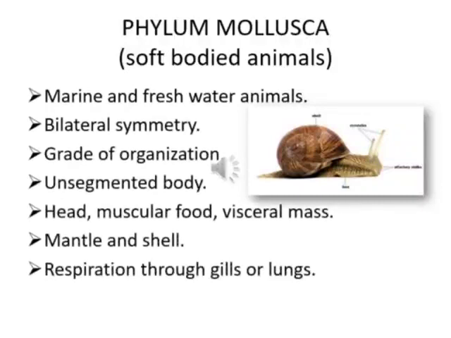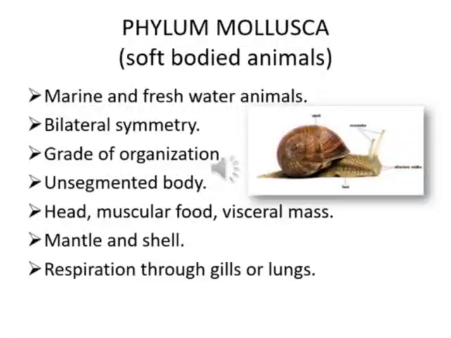Now let's move on to the next phylum, Phylum Mollusca. They are mostly found in marine and freshwater. They are bilaterally symmetrical. They are triploblastic with three layers. They show the organ system grade of organization. The body is soft and unsegmented. The body is divisible into three regions: head, muscular foot and visceral mass. The body is covered by a mantle and shell.